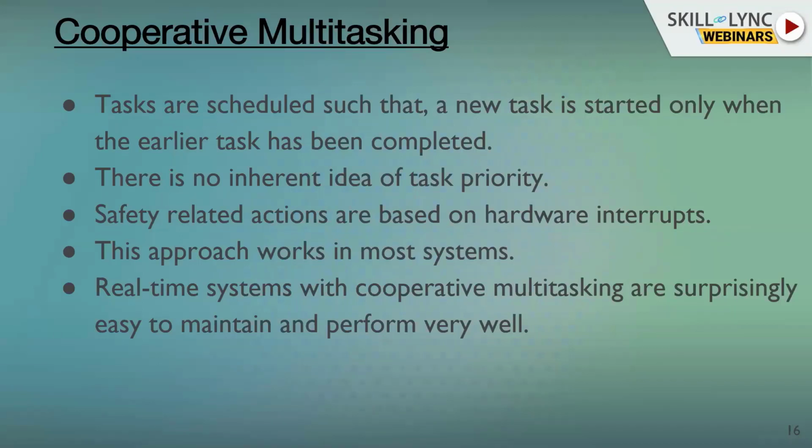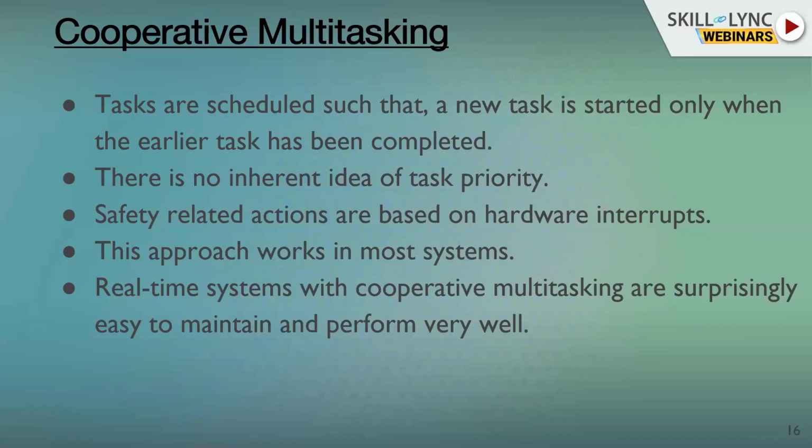And anything that is related to safety, which is a higher priority action, is generally done via hardware. So you have a hardware input that comes in when a certain major thing happens, and then you take care of that by writing an interrupt service routine for that hardware interrupt. That's how the most high priority safety inputs are handled. But as far as your regular tasks are concerned, there is no inherent task priority idea, right? And this approach, believe me, works in a lot of situations.